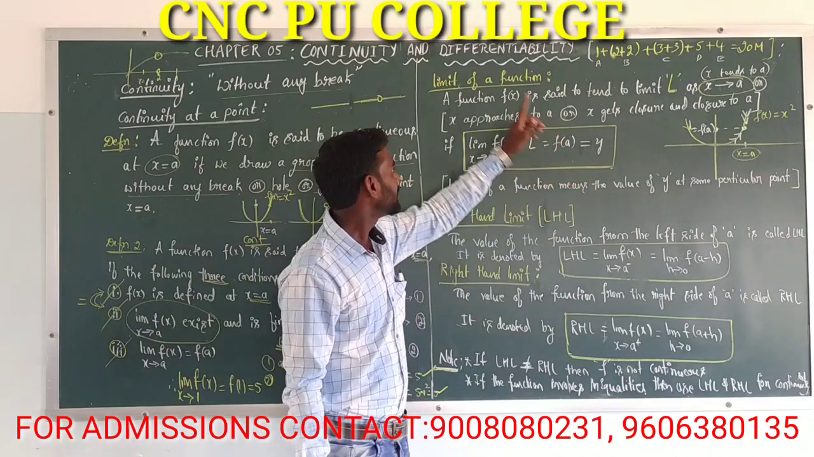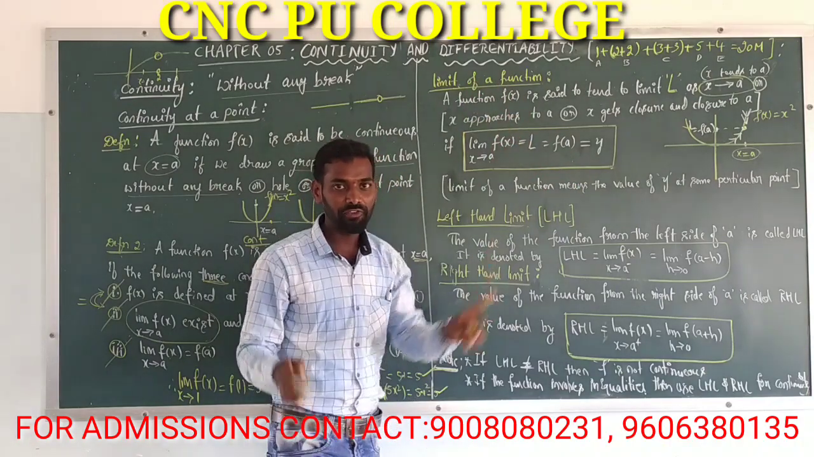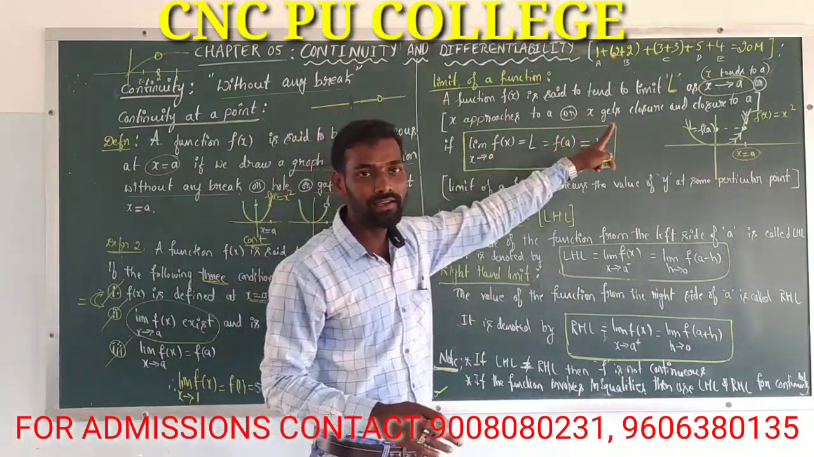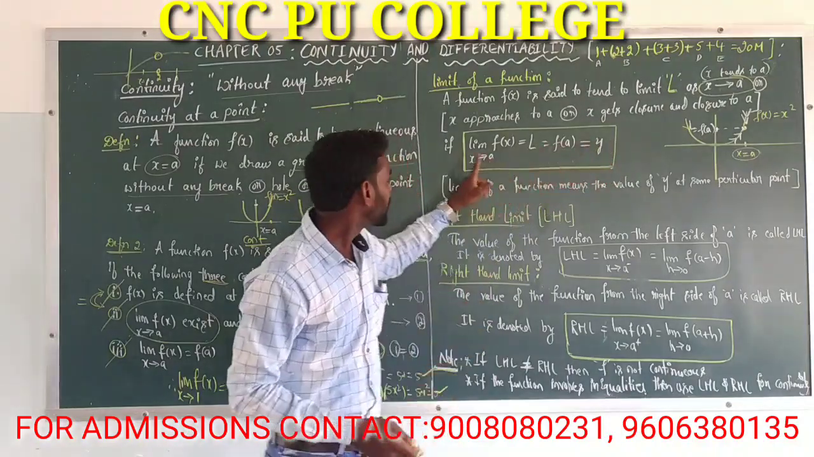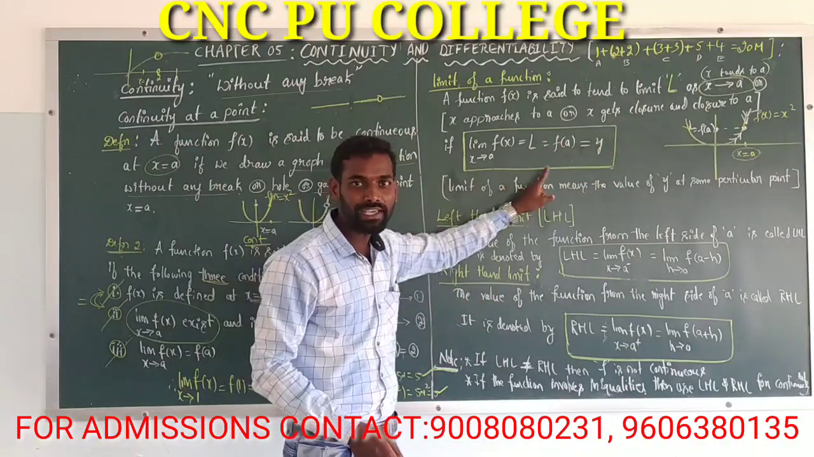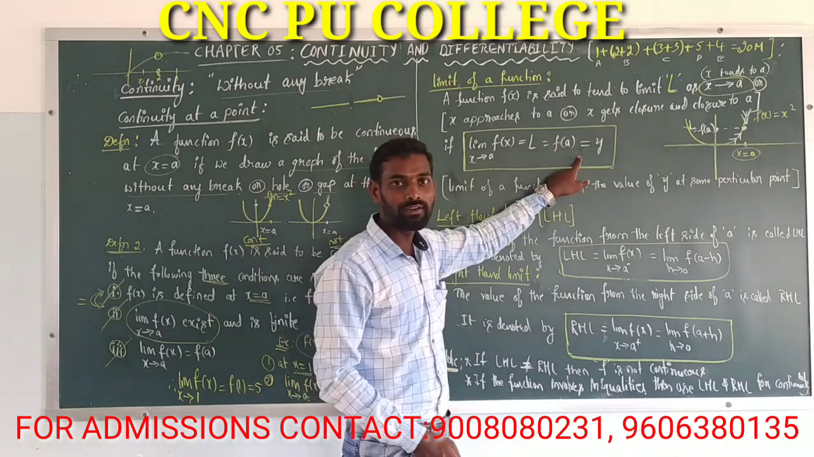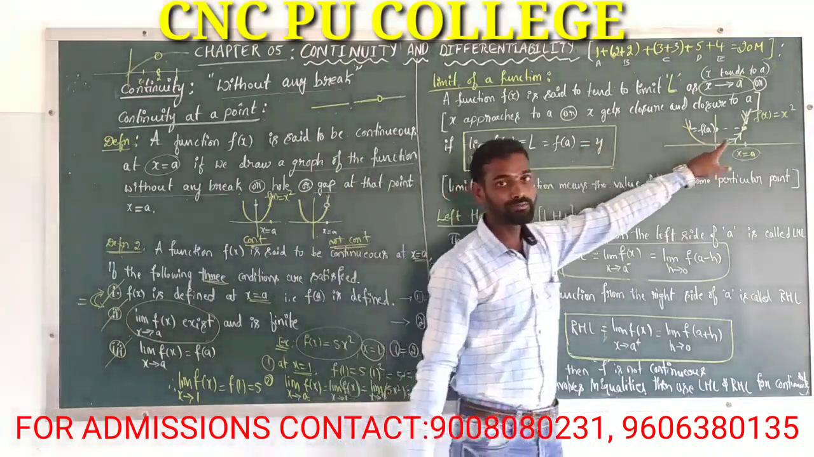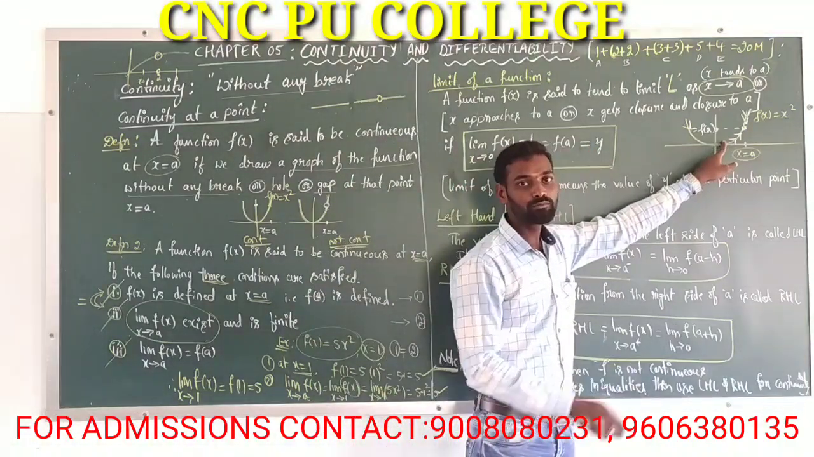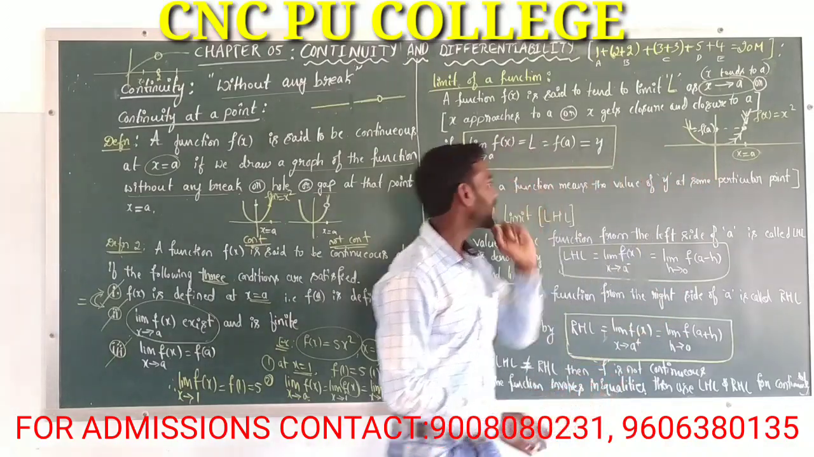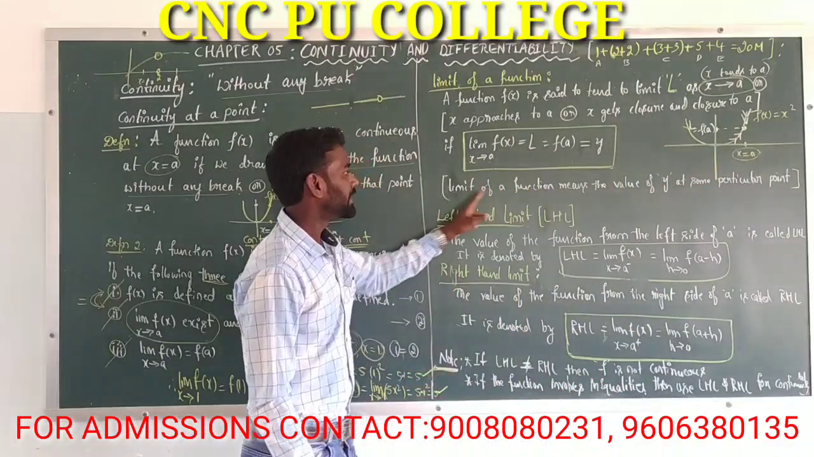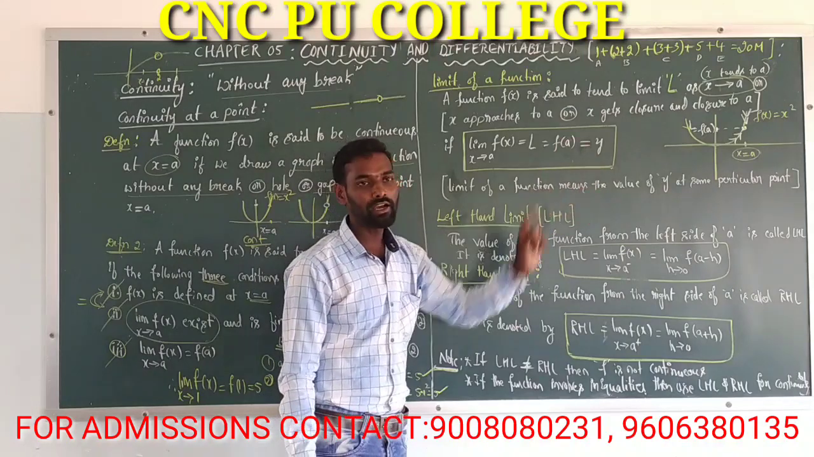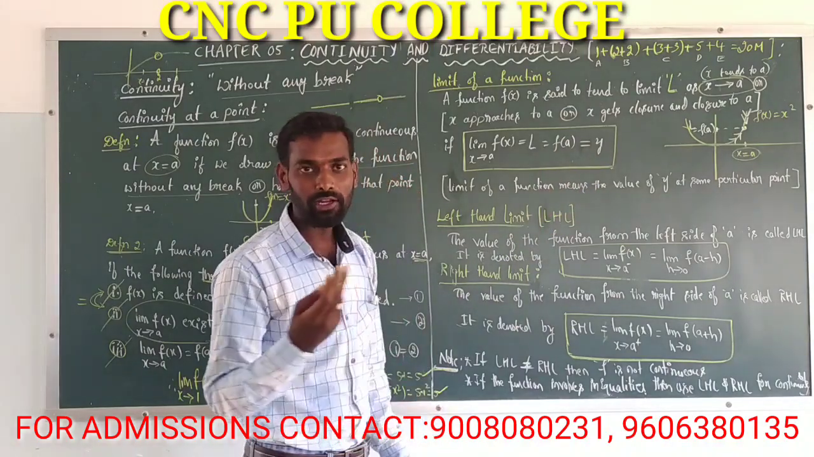Here, once again, the limit of a function: a function f of x is said to tend to limit L as x tends to a if the limit of f of x as x tends to a is equal to L, that's equal to what? The value of the function f of a. f of a here is nothing but what? The value of y. Okay, right. Now, the limit of a function means the value of y at some particular point.